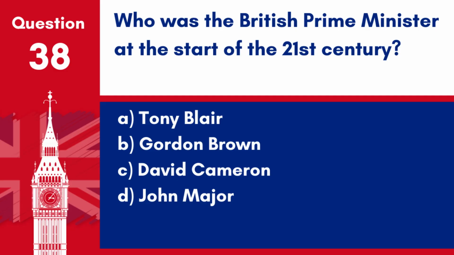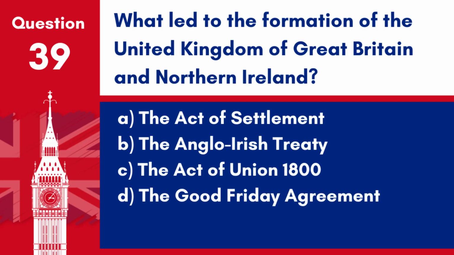Question 38. Who was the British Prime Minister at the start of the 21st century? A. Tony Blair. B. Gordon Brown. C. David Cameron. D. John Major. Answer A. Tony Blair. Tony Blair was the British Prime Minister at the start of the 21st century, serving from 1997 to 2007.